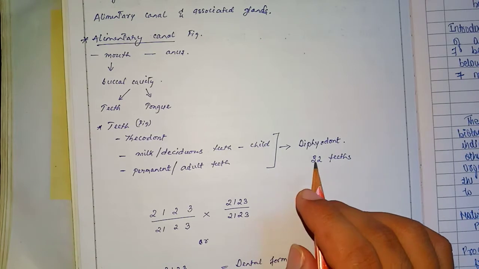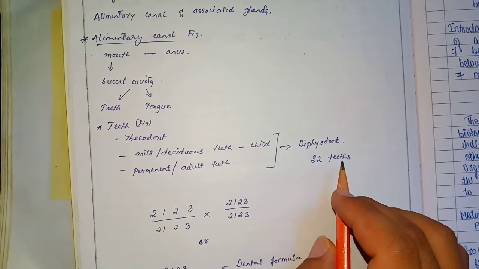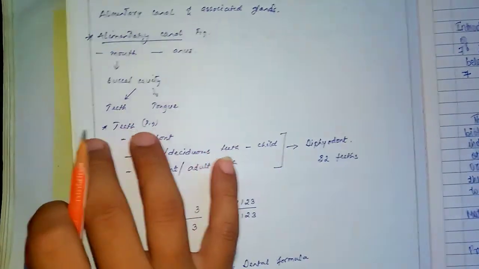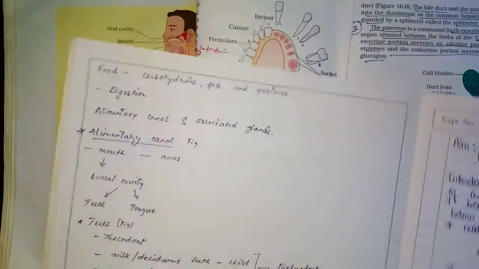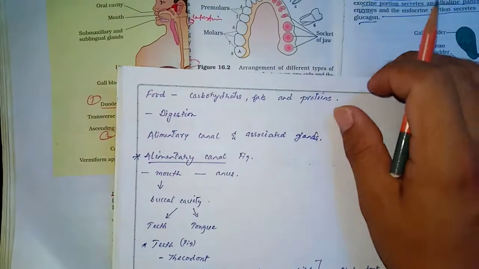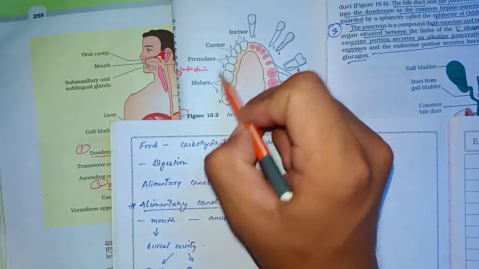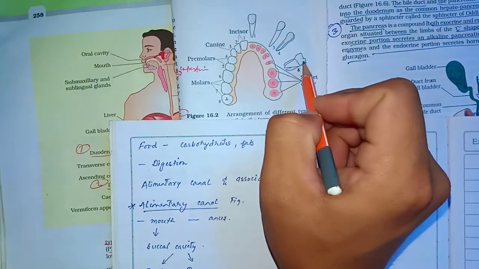In the case of adults, there are 32 teeth, and these 32 teeth are divided into four types. Now if we look at the diagram of the teeth, this is one side of the jaw, this is the other side of the jaw.